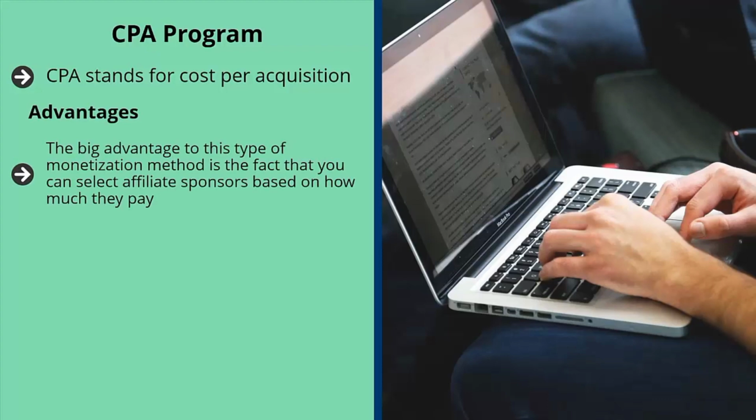Advantages. The big advantage to this type of monetization method is the fact that you can select affiliate sponsors based on how much they pay. It can get quite lucrative. For example, there are gold IRA affiliate programs out there that pay thousands of dollars per sale. You can earn a lot of money pushing those programs.